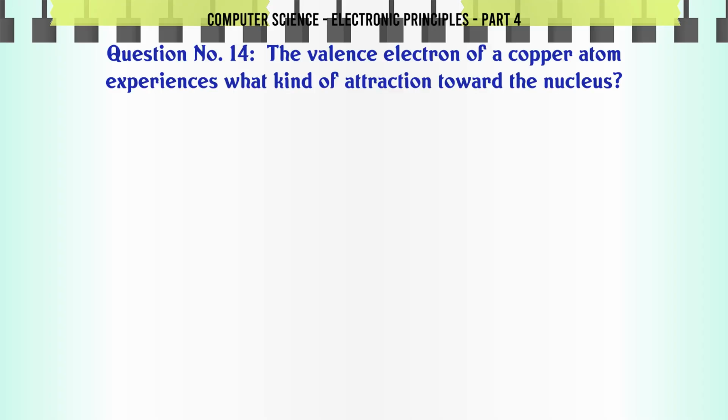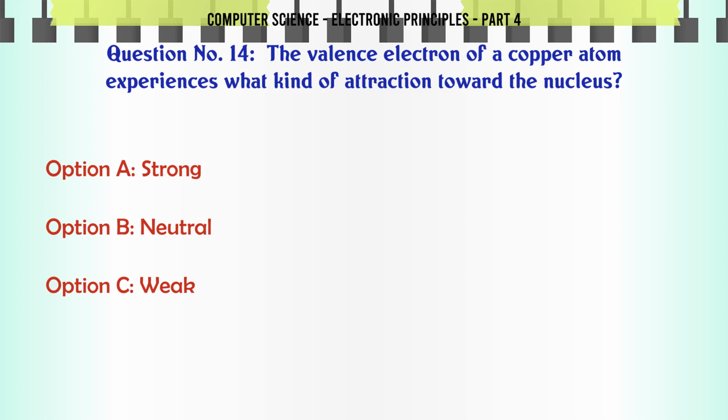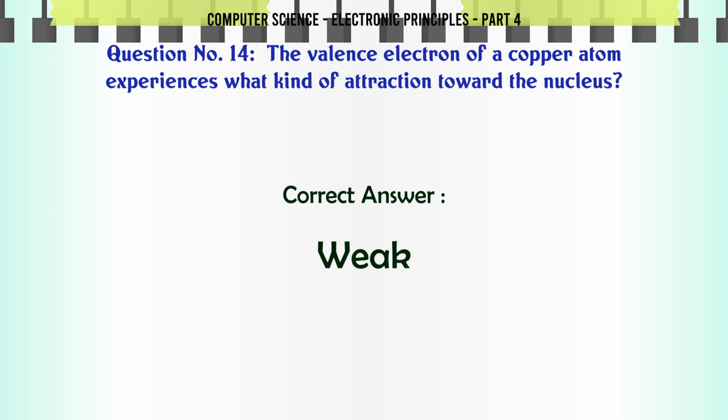The valence electron of a copper atom experiences what kind of attraction toward the nucleus? A. Strong. B. Neutral. C. Weak. D. Impossible to say. The correct answer is weak.